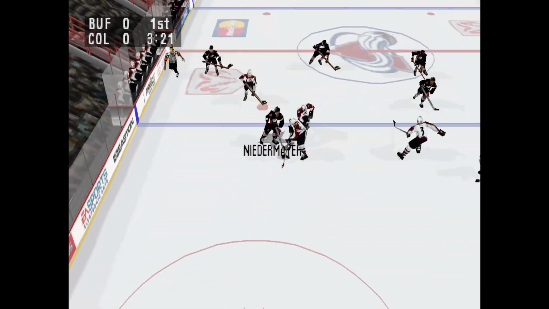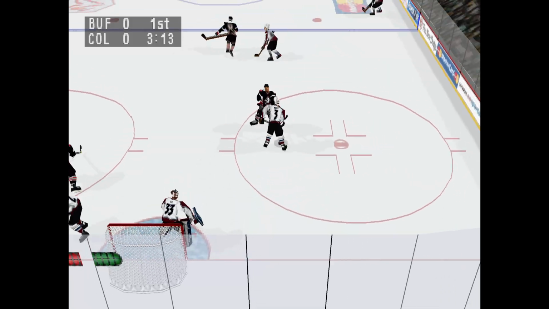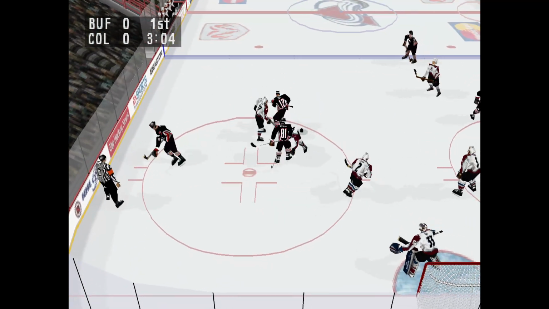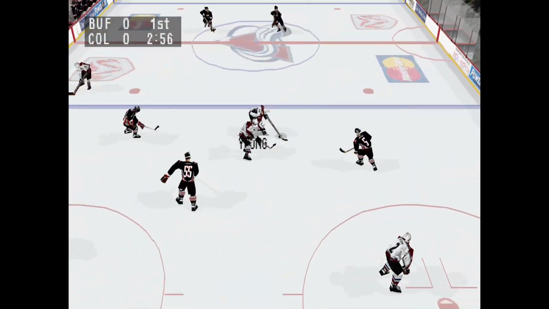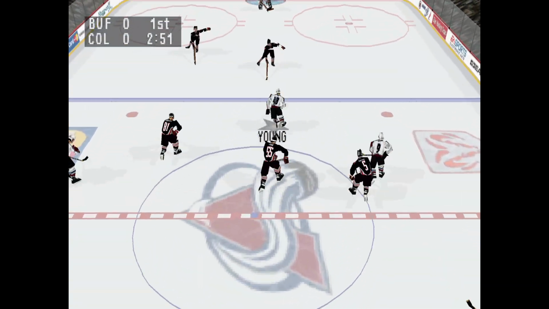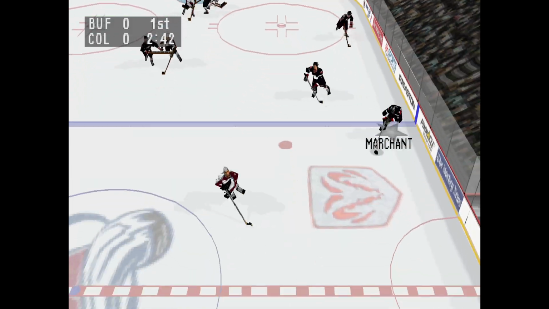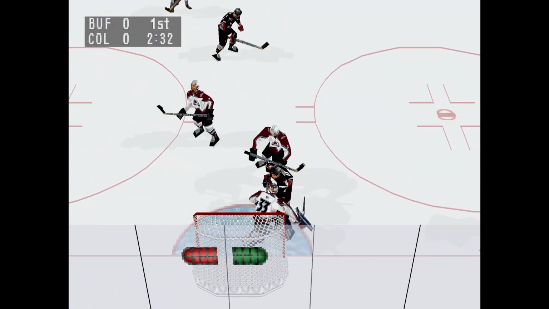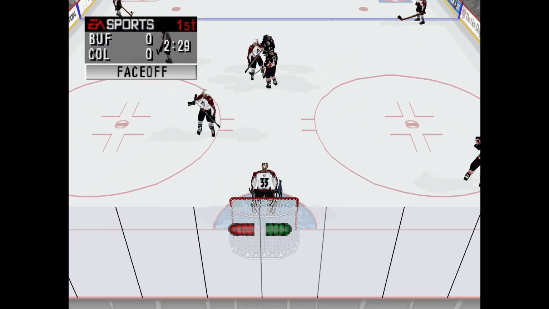The Sabres win the faceoff. Niedermeyer passes to Marchand. Niedermeyer passes back. Colorado steals the pass. Young gets hit. Ricci moves the puck to Young. Colorado 0, Buffalo 0. He takes the shot. Ricci gets hit. Marchand starts away at the blue line. Waugh covers up the puck for the faceoff.